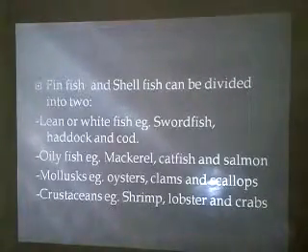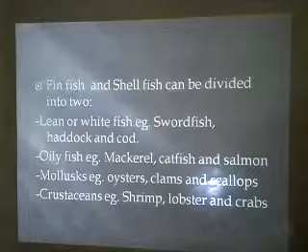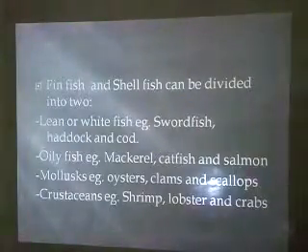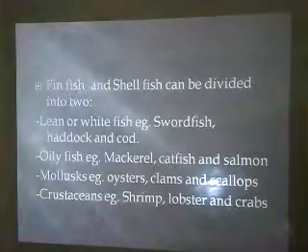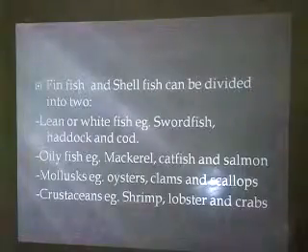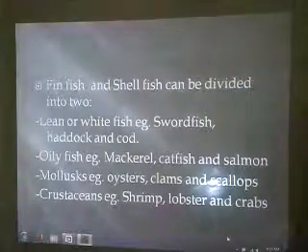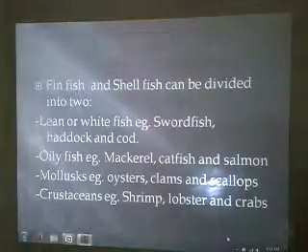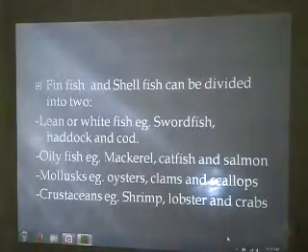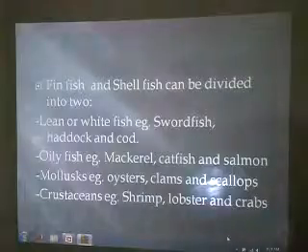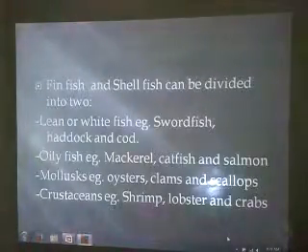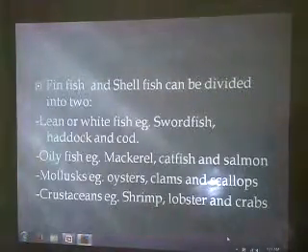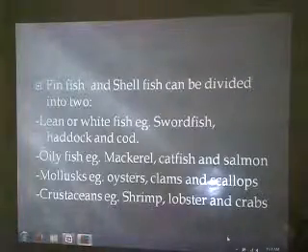The second classification is the shellfish, and the shellfish is also grouped into two. Group one is mollusks. Examples are oysters, clams, and scallops. The second group is crustaceans. Examples are shrimp, lobster, and crab.